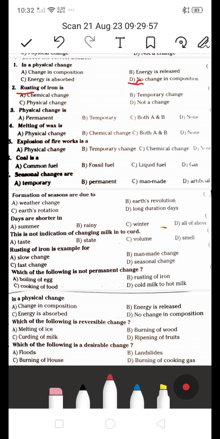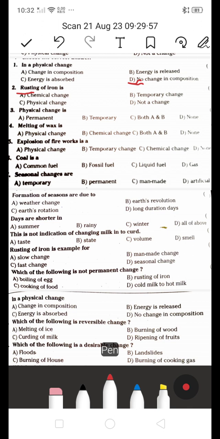Iron molecules react with oxygen molecules to make iron oxide. So that is about rusting of iron. Two substances react together to make a new substance, iron oxide. So it's a chemical change. A is the right answer.